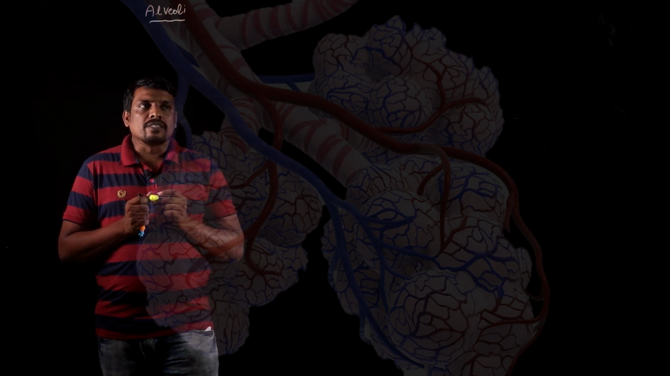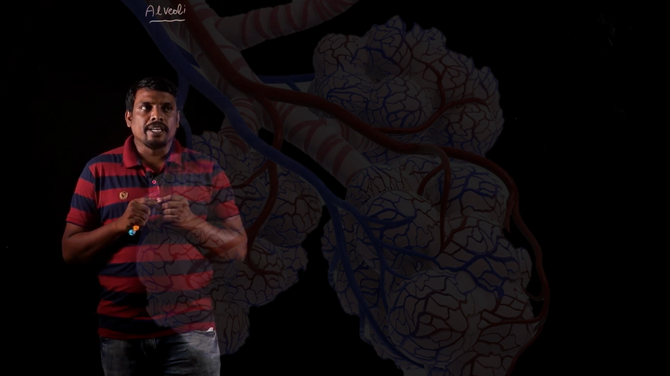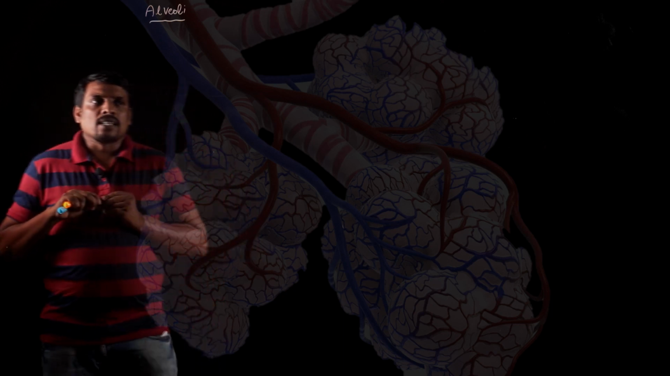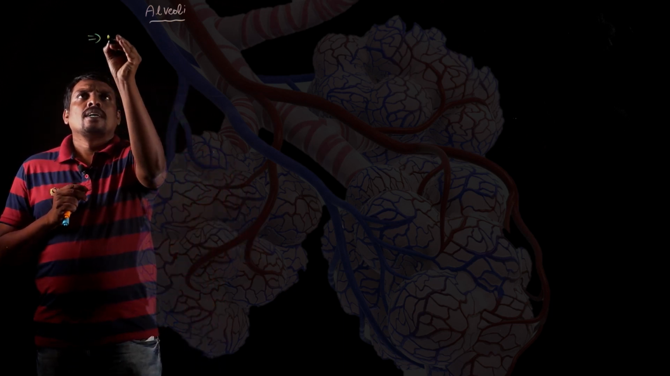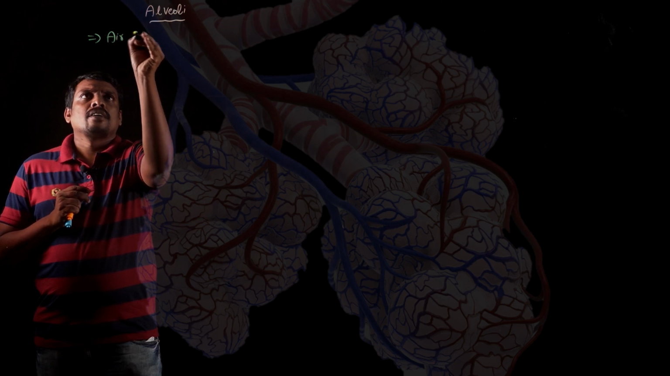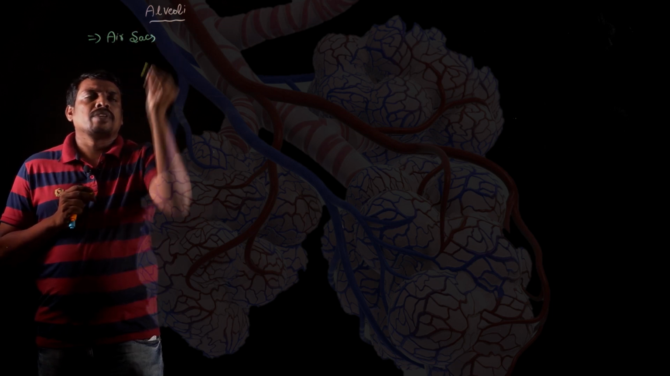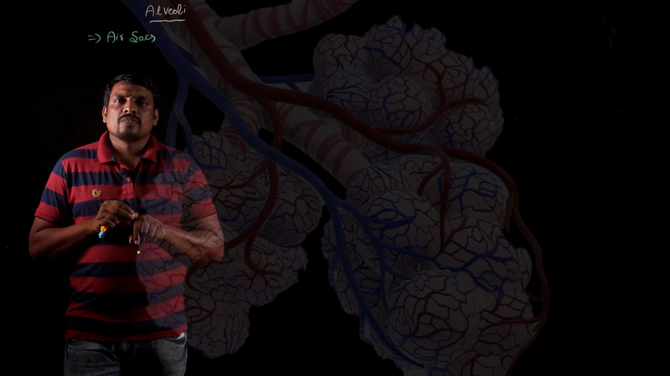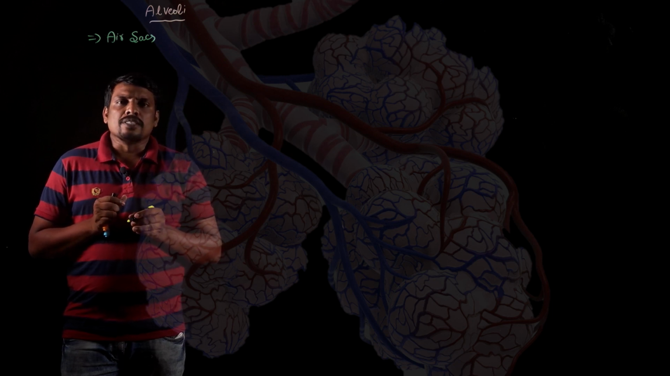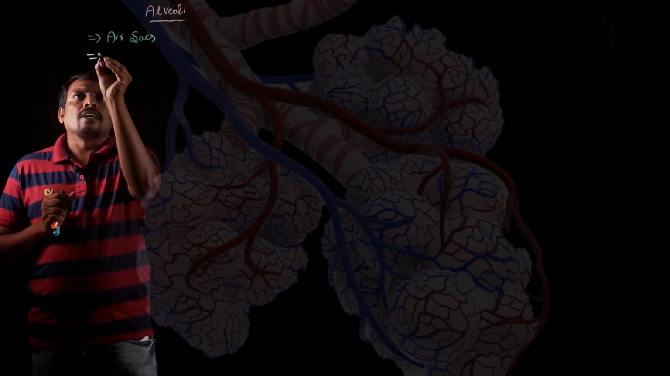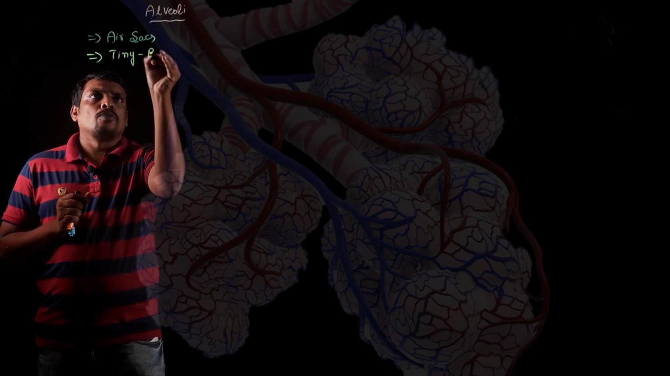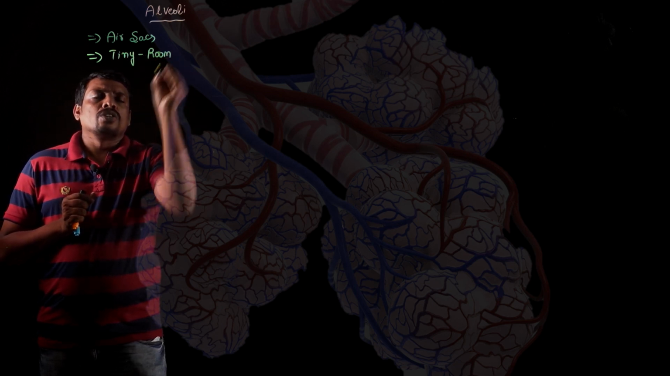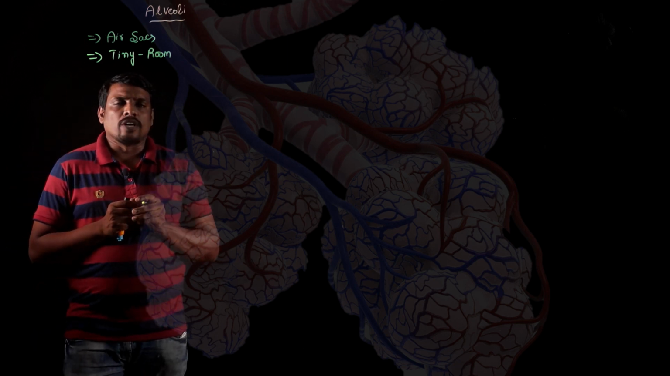If you carefully look at this figure called alveoli, what are alveoli? Alveoli are called the air sacs in the lungs. As we know, each lung is made up of tiny room-like structures or small chambers which are called the alveoli.